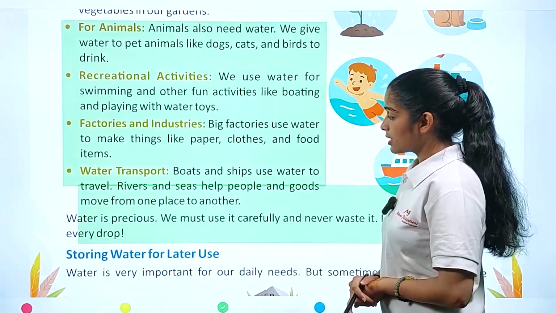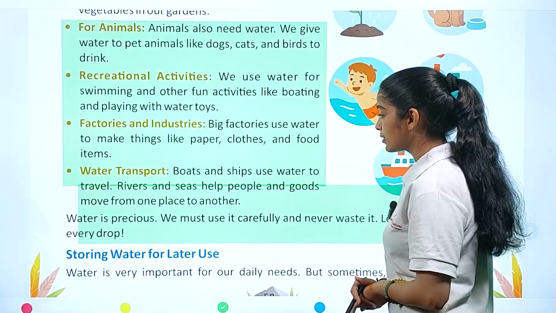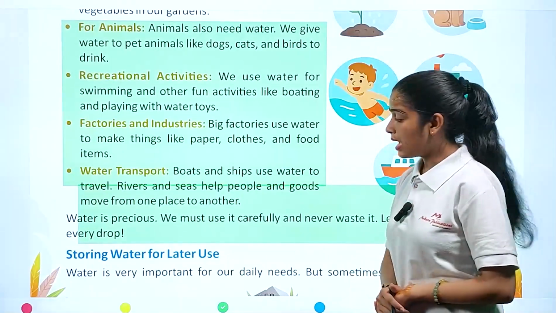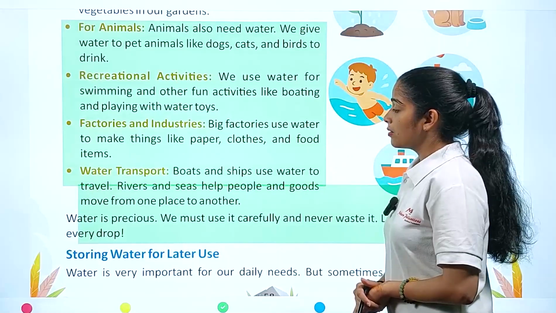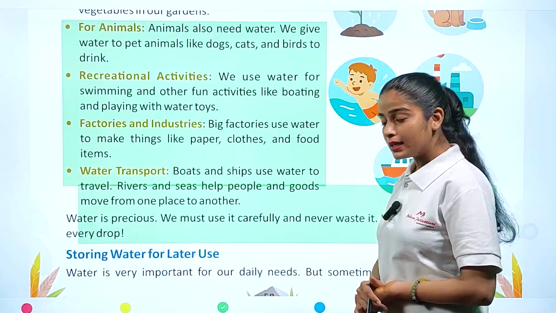Water transport. Boats and ships use water to travel on rivers and seas, helping people and goods move from one place to another.